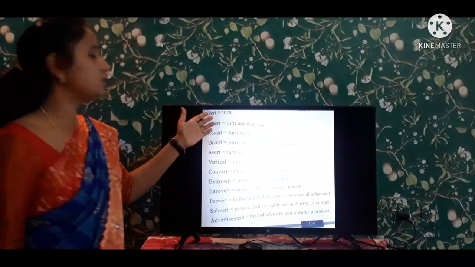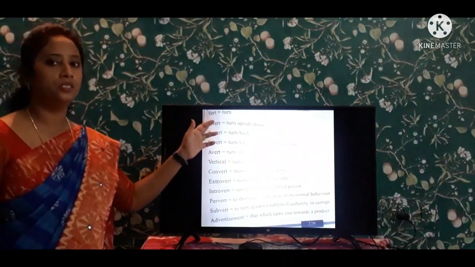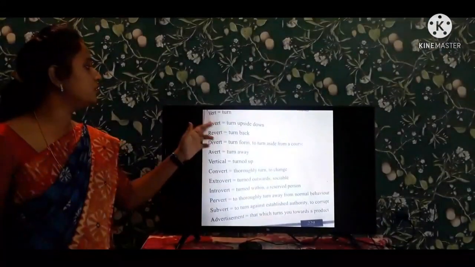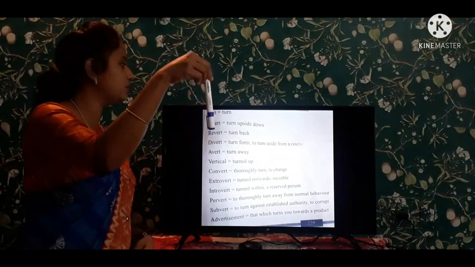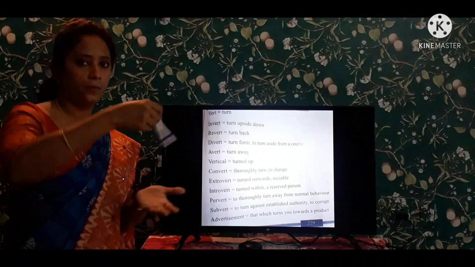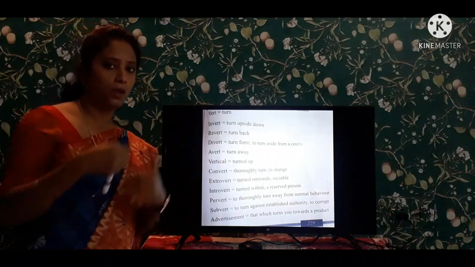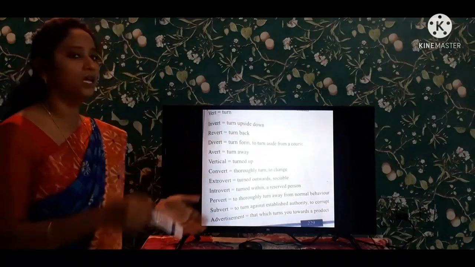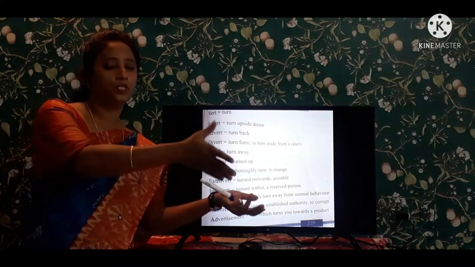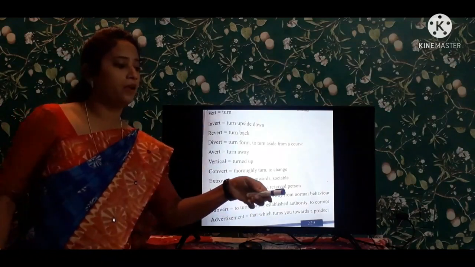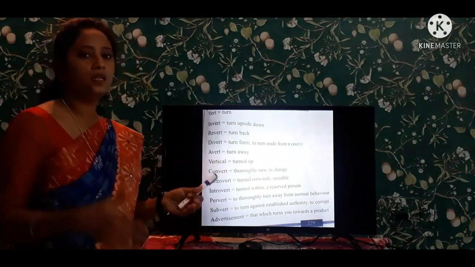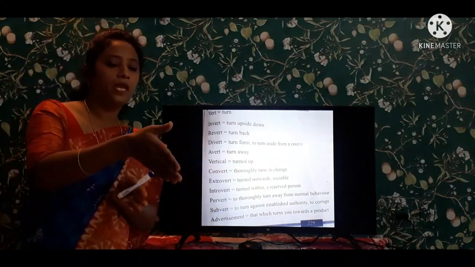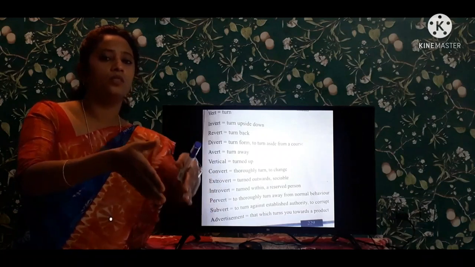See here, this is the root word we are having: vert. Invert means upside down. We are putting it like this, down. Revert means turn back, come again to the normal position. Divert means to divert the position. You want to go this way, but I want to divert your position to this way. And next one is avert, turn away. You want to go this side, but make a turn and go this way.